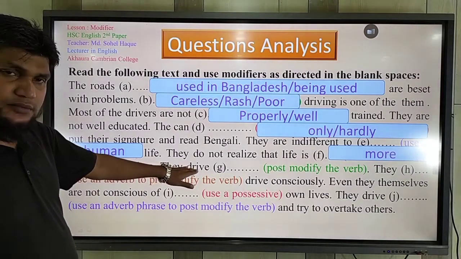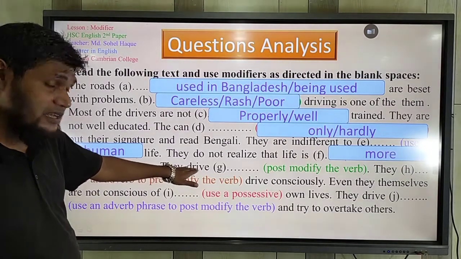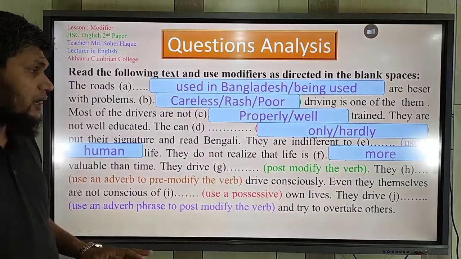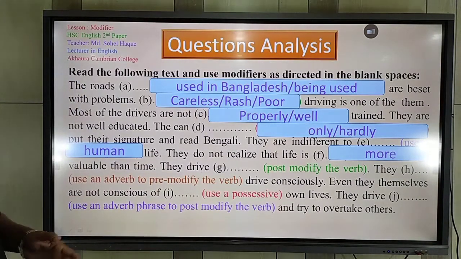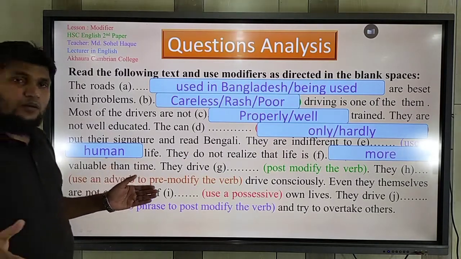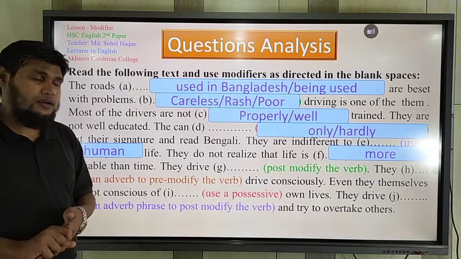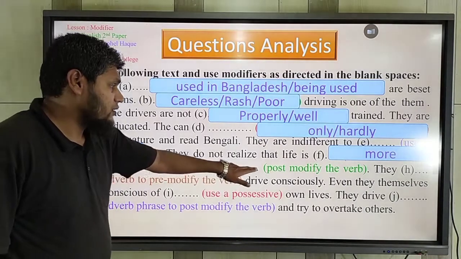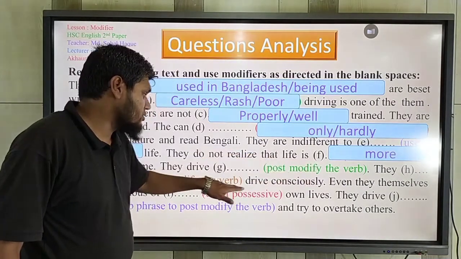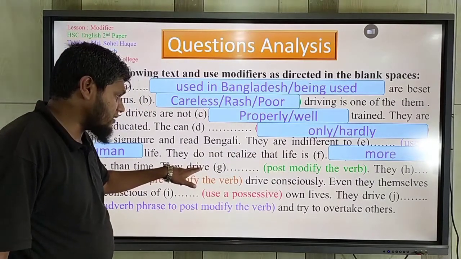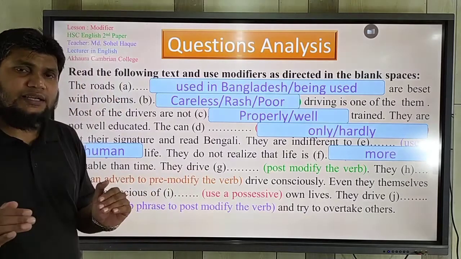Then driver. Sorry, they drive dash, post-modify the verb. So they drive. How do they drive? What about their driving? They drive. Post-modify the verb. You should use a modifier that should modify this verb, drive. So how do they drive?